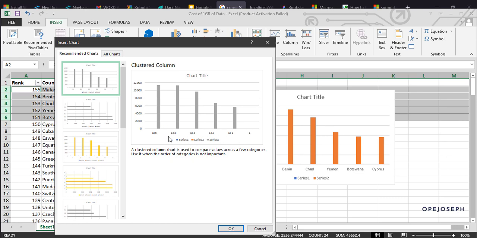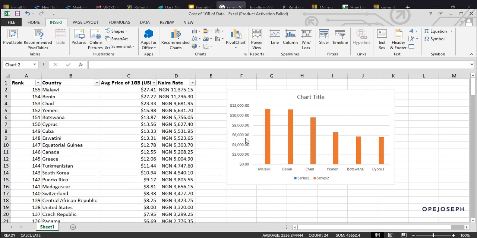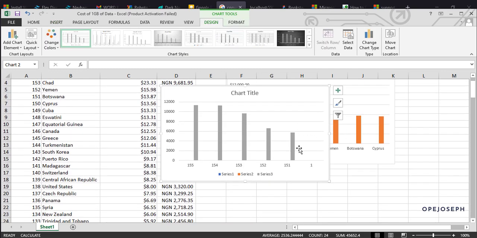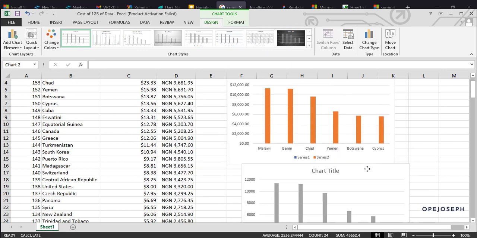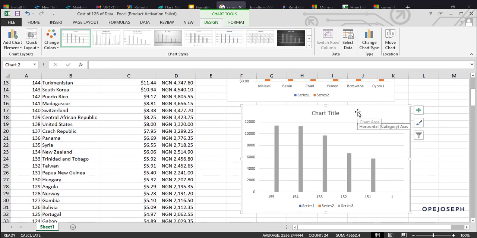See the top 4. See Africa. You can imagine, see the African data. Compare it to India here now. See, the data for India is very low. They pay less for their internet data compared to Malawi. Look at Africans up there.